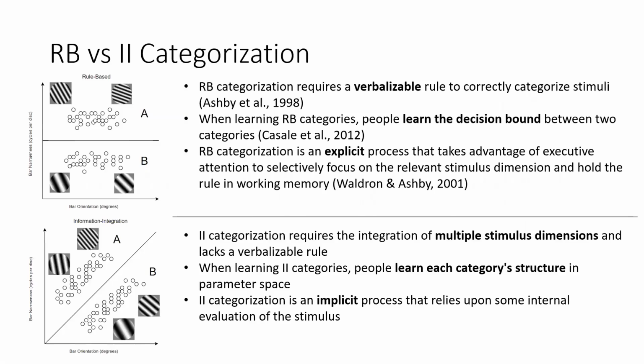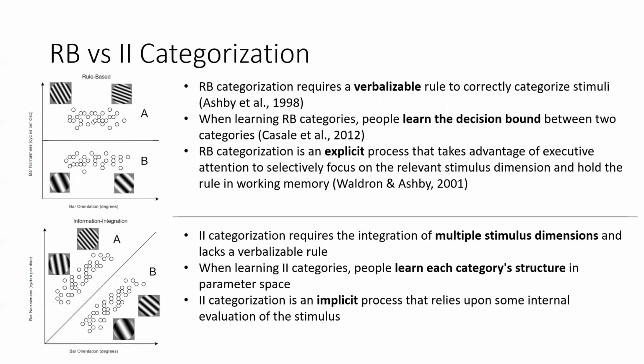To give some background on rule-based and information integration categorization, rule-based categorization requires a verbalizable rule or some logical combination of verbalizable rules to correctly categorize stimuli. In the figure on the left, the rule would be something along the lines of, if the bar narrowness is above 7 cycles per disk, then the stimulus is a member of category A. And if the bar narrowness is below 7 cycles per disk, then the stimulus is a member of category B.